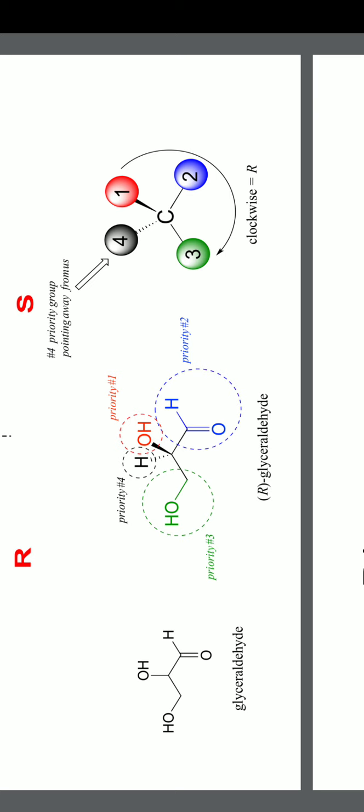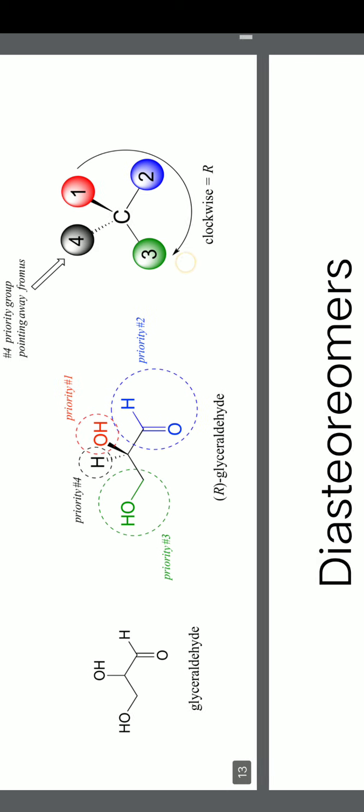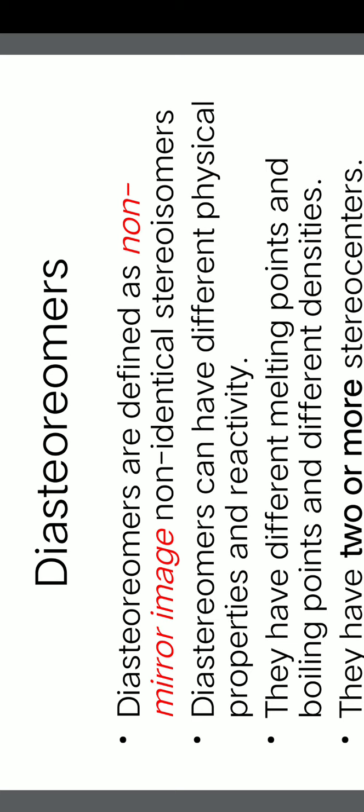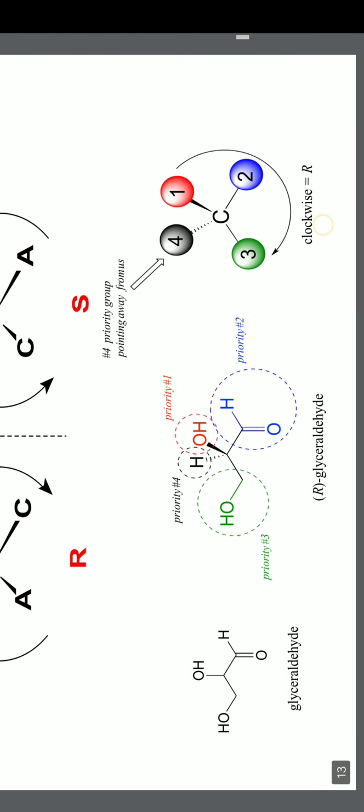If you change any two positions, 1 2 or 1 3 or 3 4 or 2 4, any two positions, then it is converted into S configuration. Now we quickly look at the other things, diastereomers. But before going to diastereomers, we have to speak one more point, that